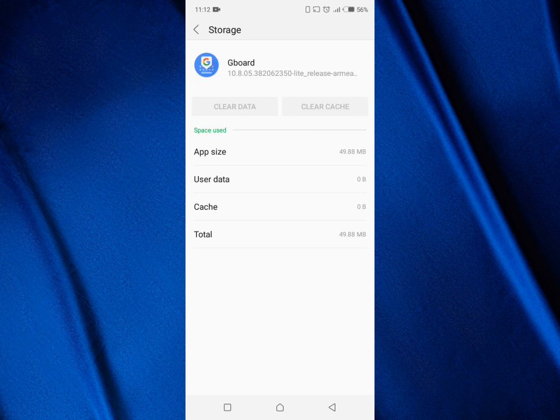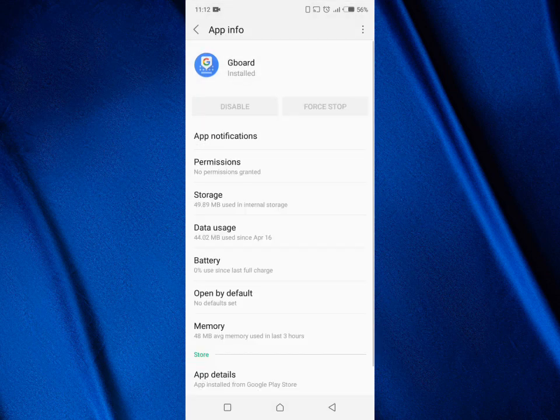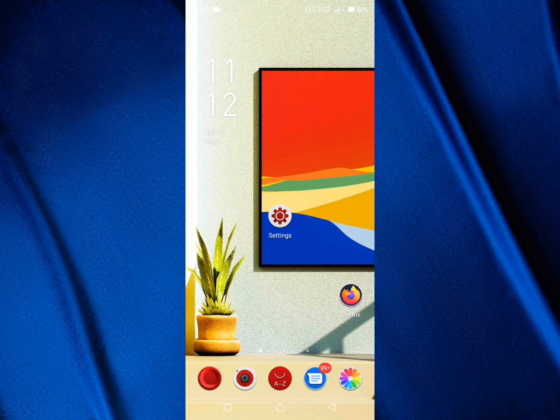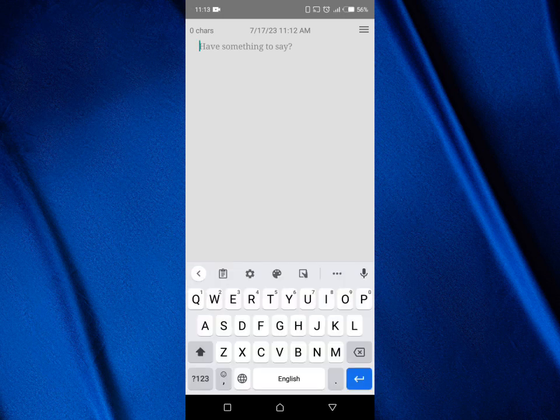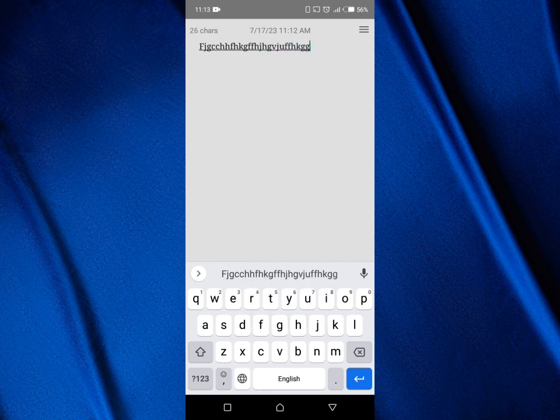To confirm, go over to either message or your chat and click on the keyboard. Let's check. And as you can see, it's now fast. As you can see, the problem has been fixed.